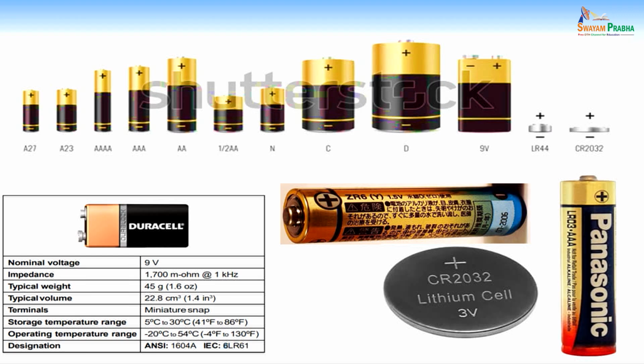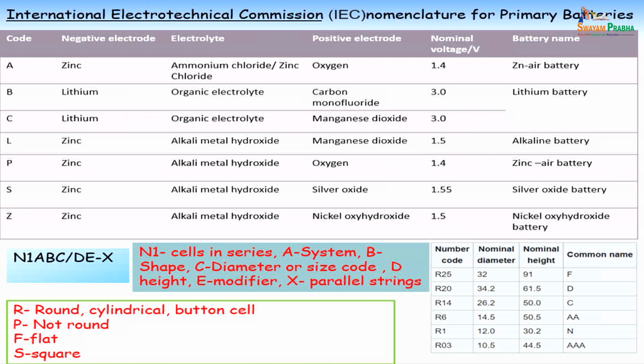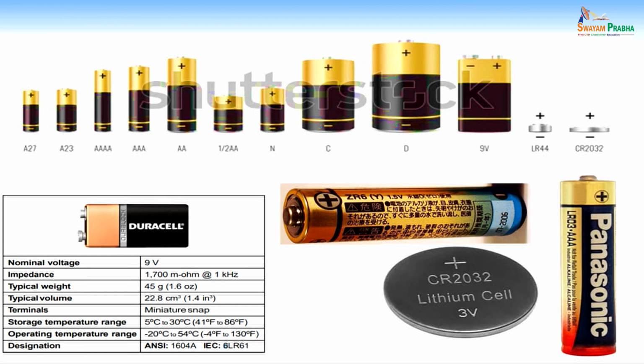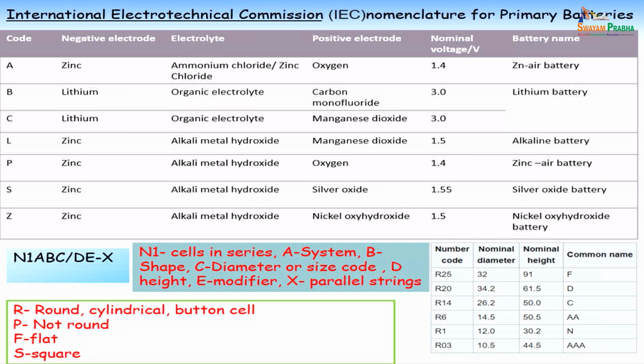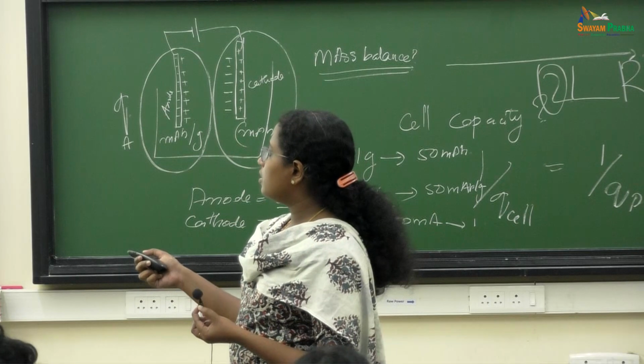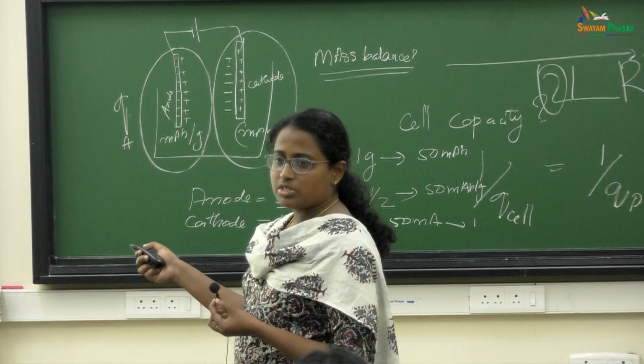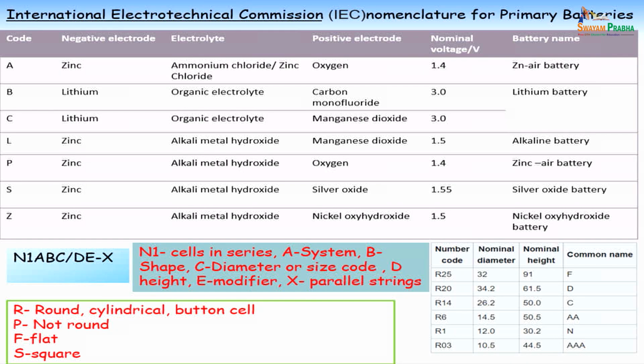It is ZR6Y. Can you please tell what it is? What will be the chemistry? No, first you should tell from the first, right? What is Z? This is zinc, with nickel oxyhydroxide. This particular chemistry is the Z. Then R is for the cylindrical cell, and R6 is actually AA batteries.